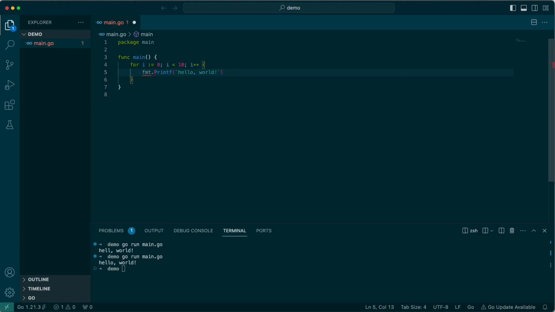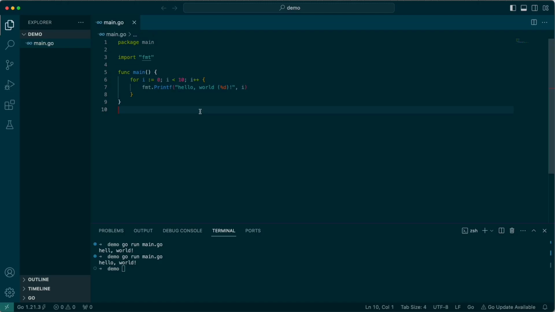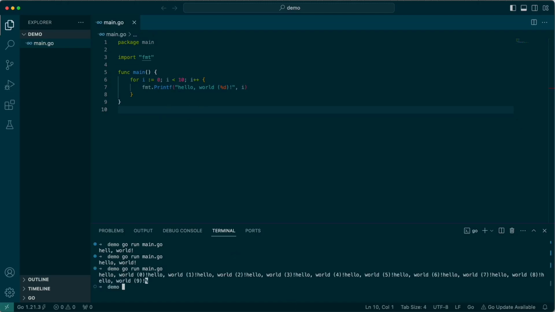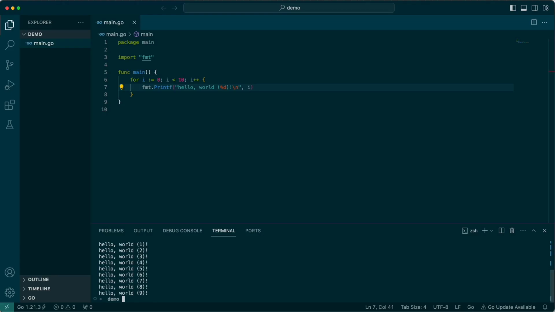This allows us to print with some formatting. I'm going to use %d, which is the number or digit operator in a formatted string, and then I'm going to pass i into that print method. So what you'll see here when I run it is hello worlds. Oh, I should put a hard return or a new line at the end of that. And what you'll see is hello world 1, 2, 3, 4, 5, 6, 7, 8, 9, starting probably at 0. So we have 10 lines here, but it's zero-based, so we get the first one at 0. All right, cool. So that's how we print.